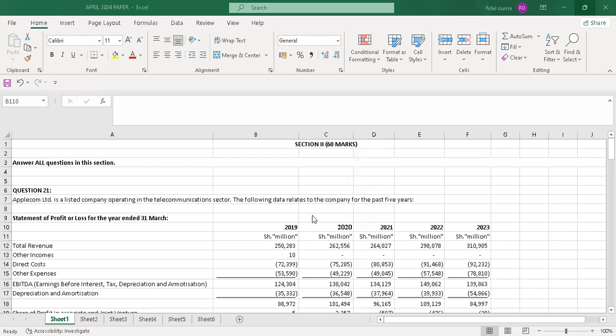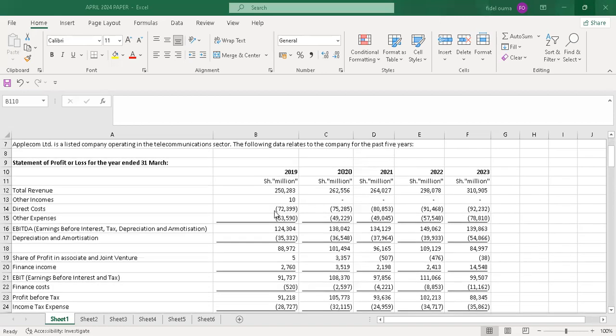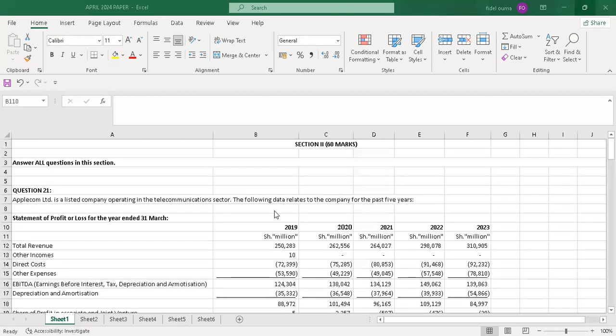Today I'll do a question which was tested in April 2024. In fact, I'm doing this question on the afternoon after the paper was done in the morning. So I'll read the question and go straight to it.